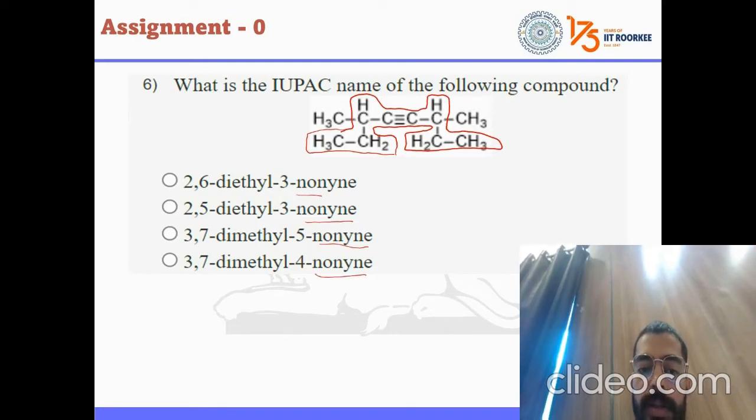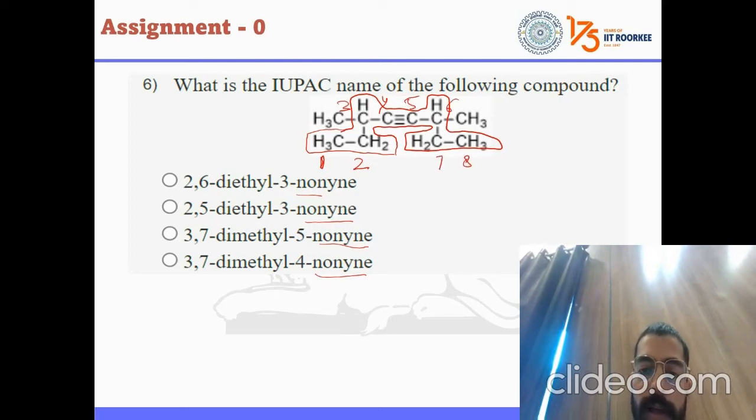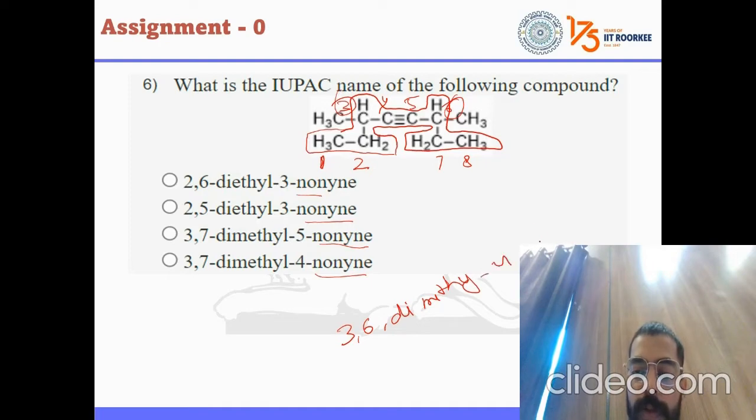According to my view, if we do the numbering, 1, 2, third carbon, fourth, fifth, sixth, seventh, eighth, the longest chain is 8. The third and sixth positions have methyl groups, that means 3,6-dimethyl. At the fourth position it is yne, and with an 8 carbon chain, octane. So this will be the answer.